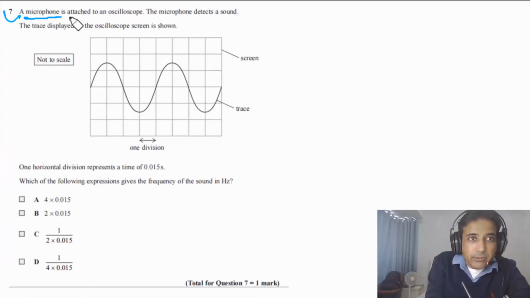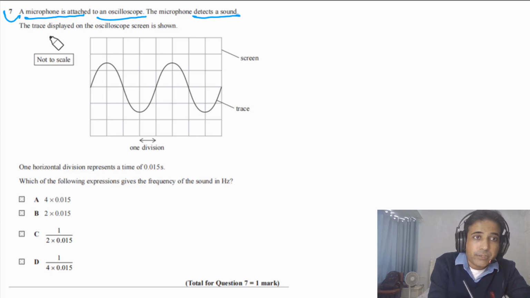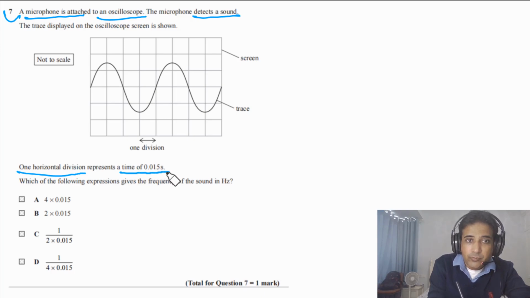Question 7 says, a microphone is attached to an oscilloscope. The microphone detects a sound. The trace displayed on the oscilloscope screen is shown as below. One horizontal division represents a time of 0.015 seconds. Which of the following expressions gives the frequency of the sound in hertz?